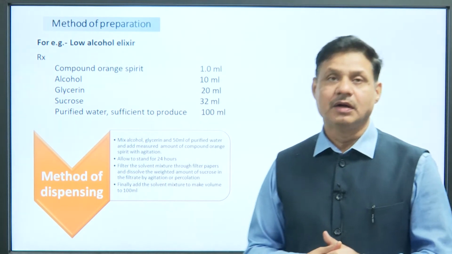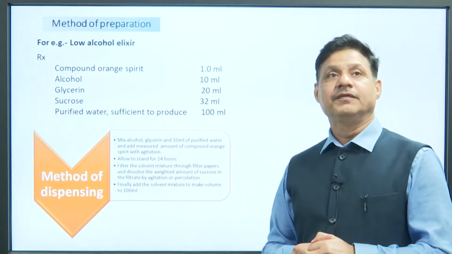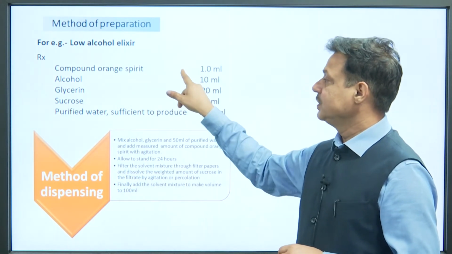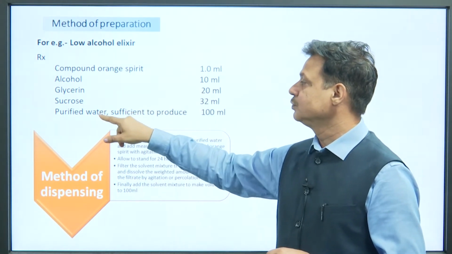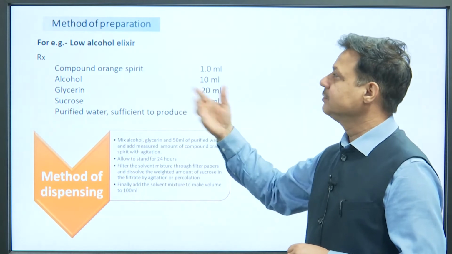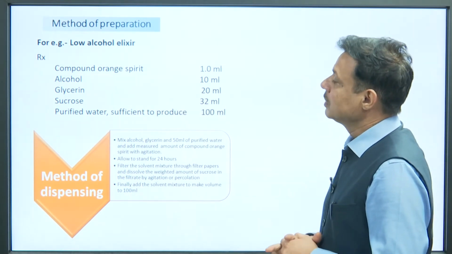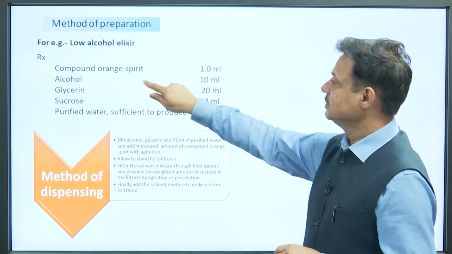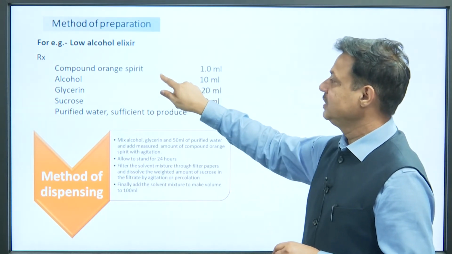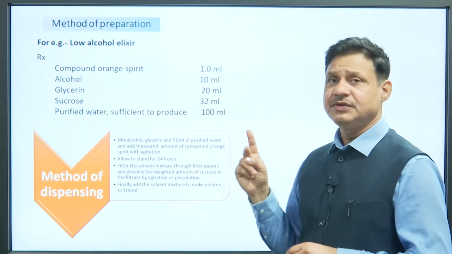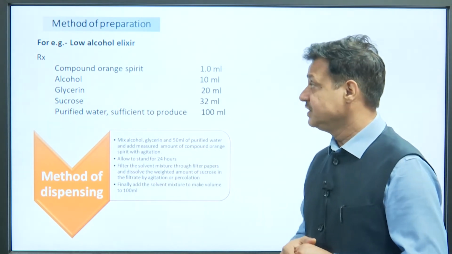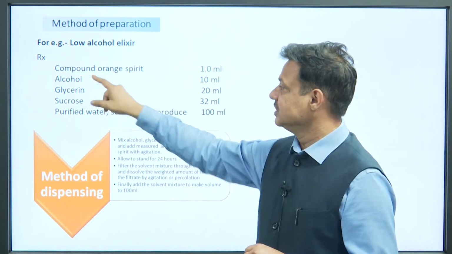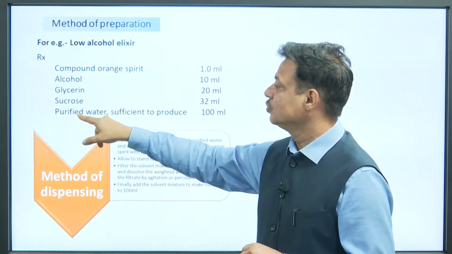One example of an elixir preparation is compound orange spirit: alcohol, glycerin, sucrose, and purified water. Here we are discussing how to prepare it, and it is a nice example of a low alcohol elixir. So this is compound orange spirit, alcohol, glycerin. Again two types of solvents are present in this system, alcohol along with the orange spirit, glycerin, sucrose and purified water.